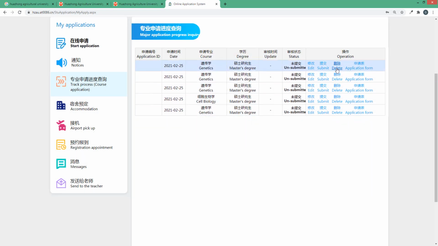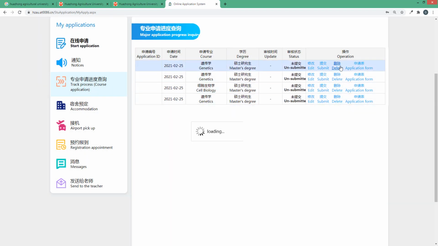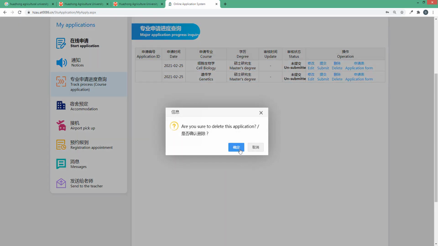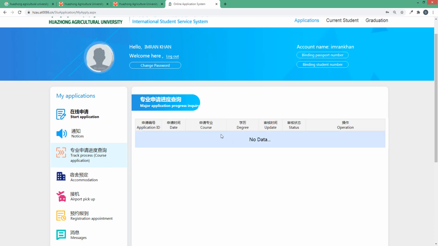One by one I will delete them. I want to delete this form because I just want to change my major. For example, I mistakenly selected the master degree program. So how can I change this? Delete this application this way, and after that click on start application.